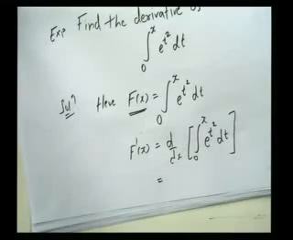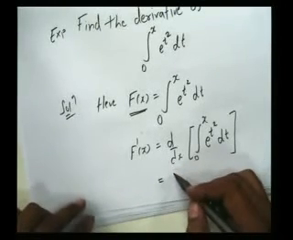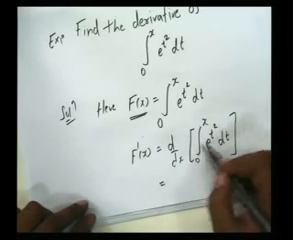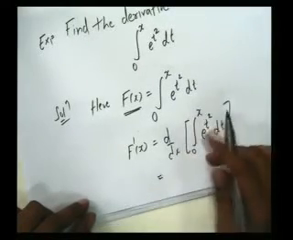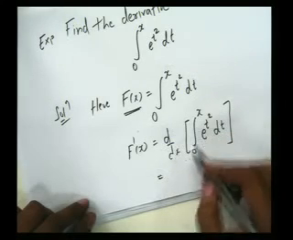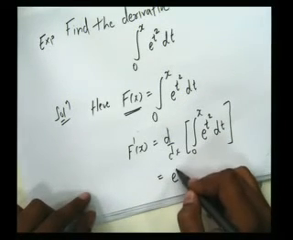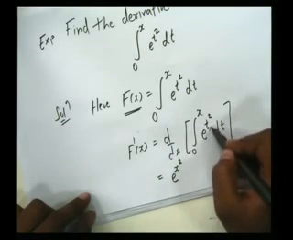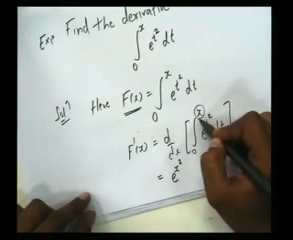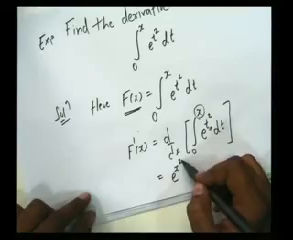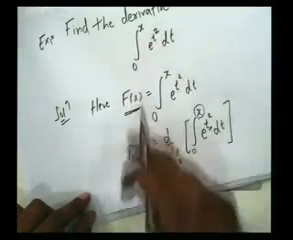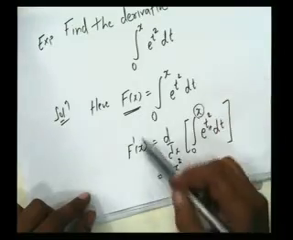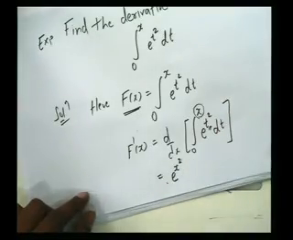As we know, the fundamental theorem of calculus says that differentiation and integration are inverse processes. That's why these two terms cancel and the result is e raised to x squared. That means t is replaced by x and the result is e raised to x squared. That means the derivative of the function, the integral from 0 to x of e raised to t squared dt, is F'(x) equal to e raised to x squared.